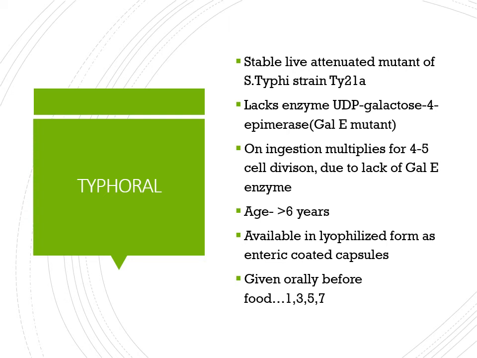And the good thing is that you can give it orally. It is available in lyophilized form, as enteric-coated capsules, and you can take it orally. It is given orally before food, on the first day, then on the third day, then the fifth day, and then the seventh day. This is how this vaccine can be given. This is Typhoral.